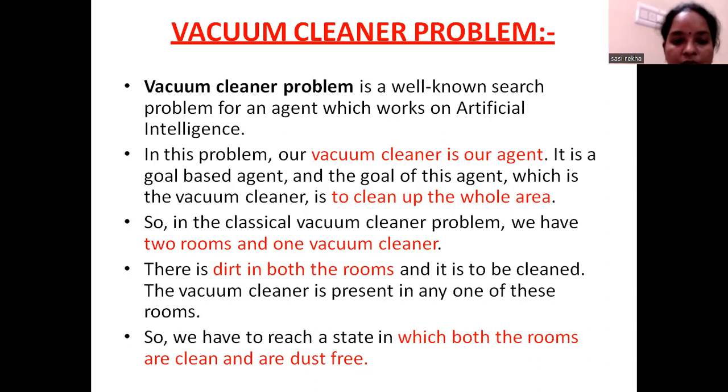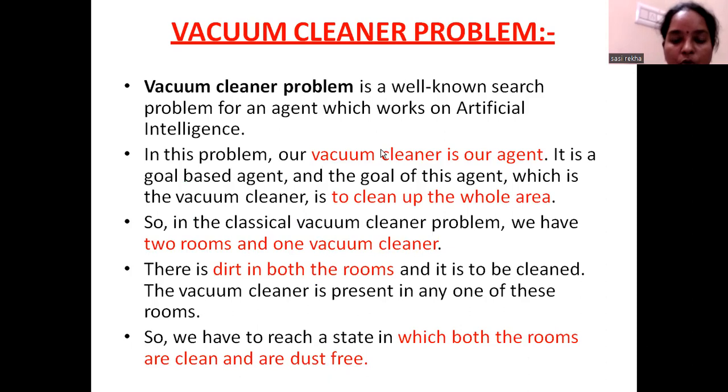In this classical vacuum cleaner problem, we have two rooms. The vacuum cleaner is available in only one room, but there is dirt in both the rooms and it is to be cleaned. The vacuum cleaner is present in any one of these rooms. So we have to reach a state in which both the rooms are clean and dust free.